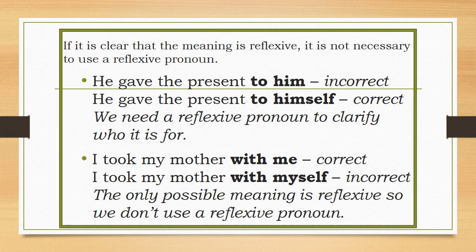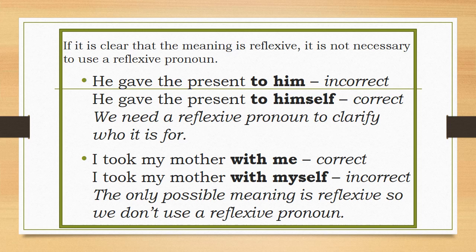So next, if it is clear that the meaning is reflexive, it is not necessary to use a reflexive pronoun. So for example, he gave the present to him. So this is an incorrect example of a reflexive pronoun. In the next sentence, he gave the present to himself. In this case, it is necessary for us to use a reflexive pronoun because we need it to clarify who it is for.